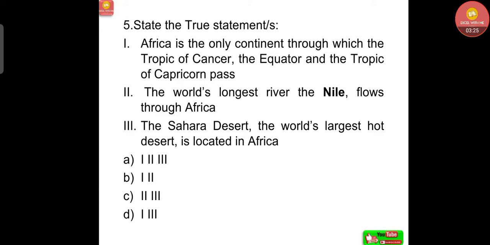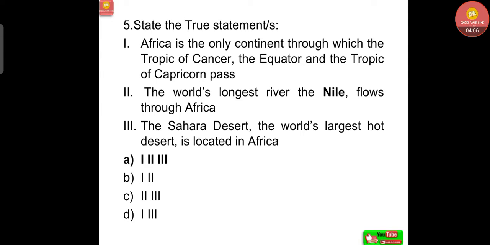Next question, state the true statement or statements. Number 1, Africa is the only continent through which the Tropic of Cancer, the Equator and the Tropic of Capricorn pass. Second, the world's longest river, the Nile, flows through Africa. Third, the Sahara Desert, the world's largest hot desert, is located in Africa. Option A, 1, 2, 3, all the 3 statements are true. Option B, 1 and 2. Option C, 2 and 3. Option D, 1 and 3. Correct answer, all the 3 statements are correct.